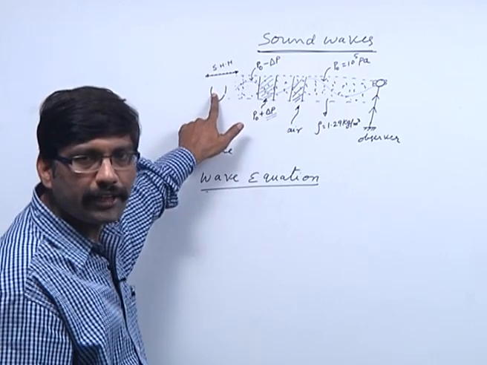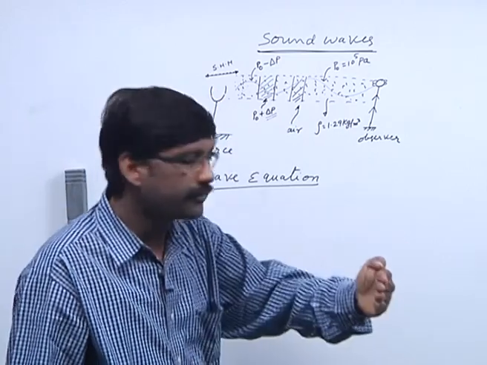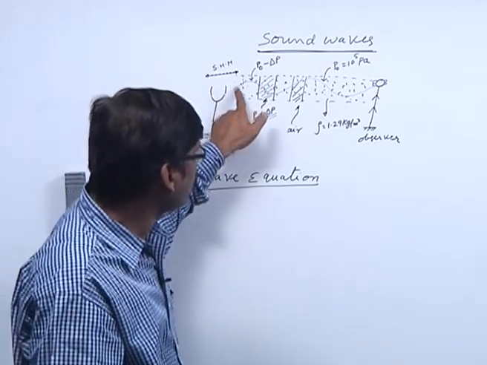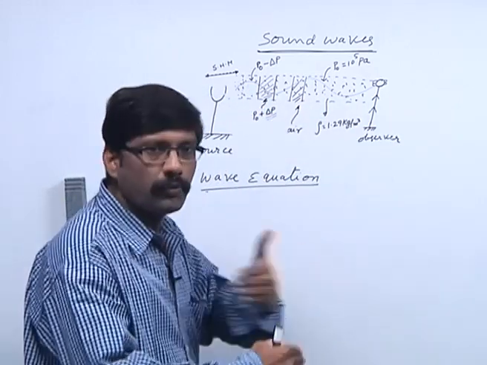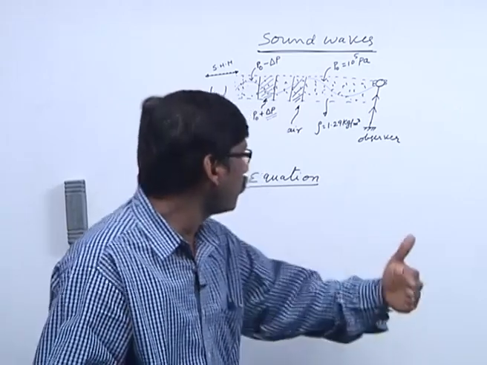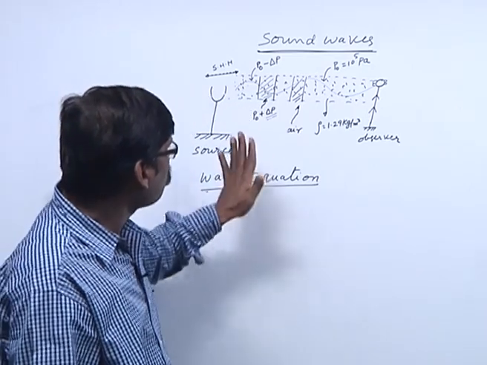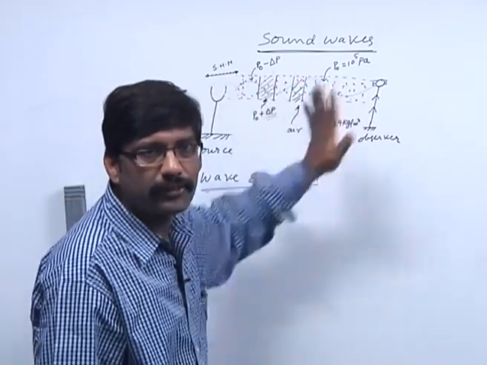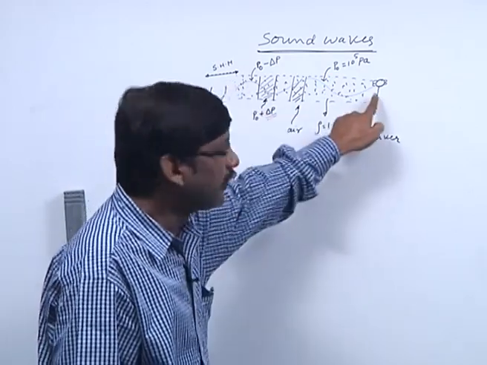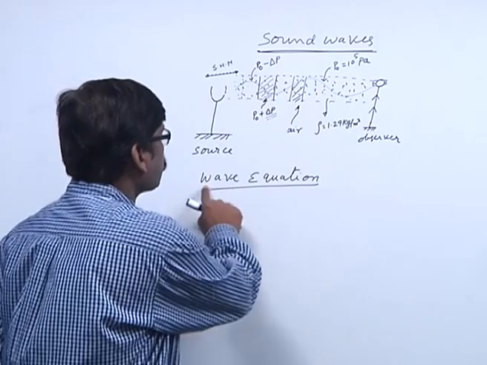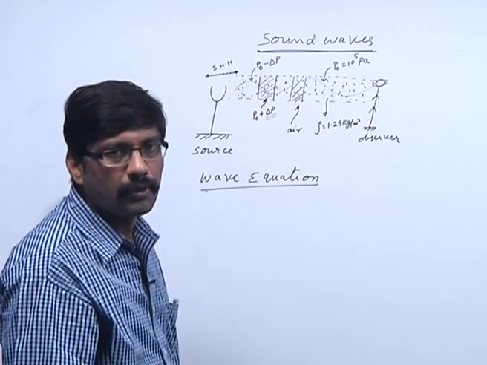So, the source is creating a periodic disturbance. That periodic disturbance is traveling through the medium, like compression, rarefaction and all. Now, I want to write the equation for this disturbance. The mathematical equation for this disturbance I want to write. So, that is called wave equation.